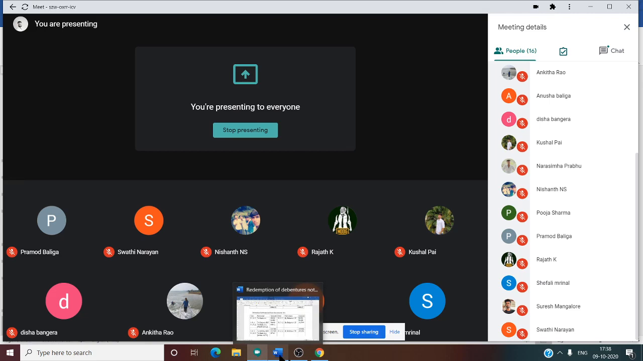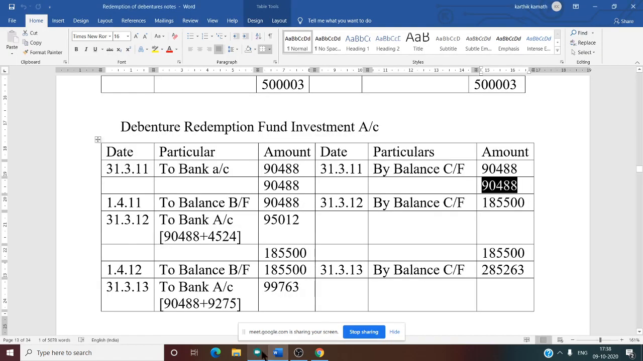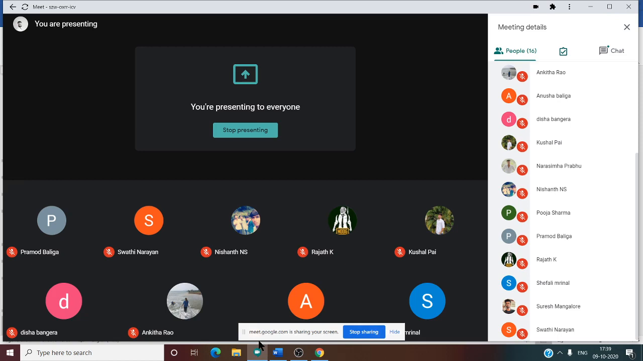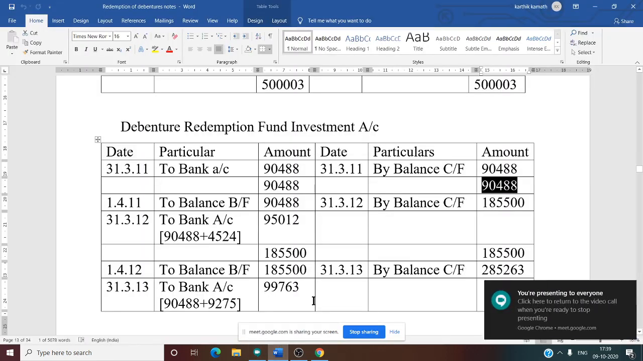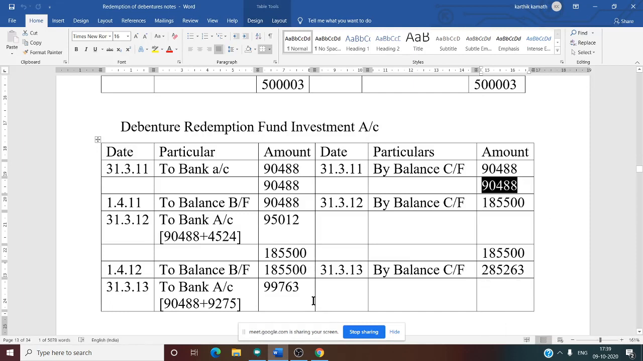But there is an exception to this rule. What is the exception? The previous problem. In the previous problem the total is not the same. Why? Because in that problem, investment is made in multiples of 100 only. That is why we have written the debenture redemption fund investment account balance in multiples of 100. That is why the fund account and investment account balance do not tally. If investments in multiples of 100 only is not given, in all other cases the total of both the accounts should be the same for every year.